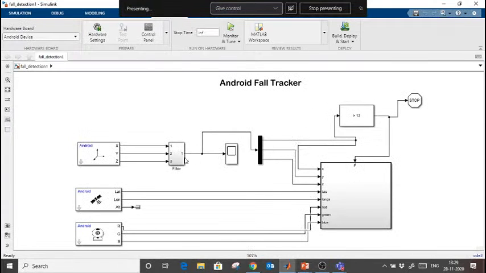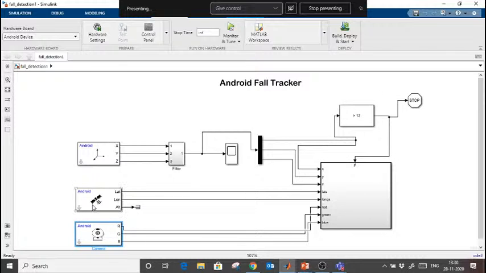What is happening in this is that I am logging Android sensor data, that is, the accelerometer sensor, and a GPS sensor to get the location where my mobile has fallen, and to turn on the camera of my mobile, because I want a picture also of where it has fallen. Here I provided some threshold value.